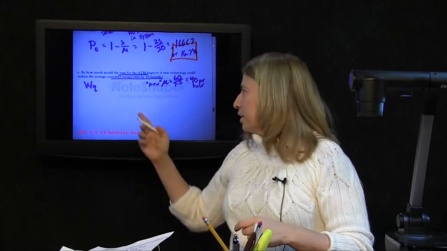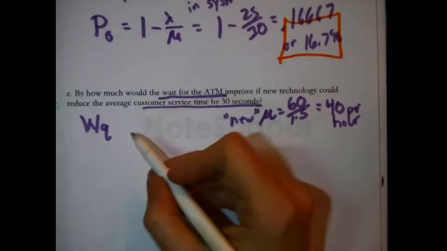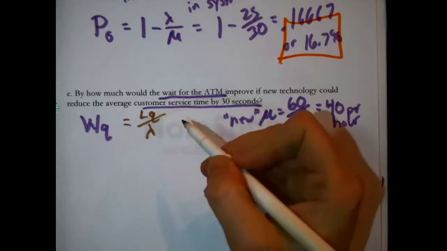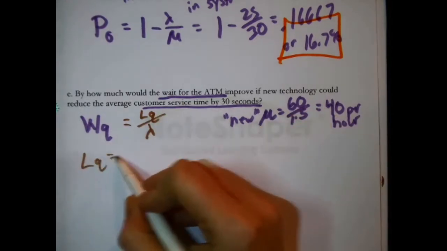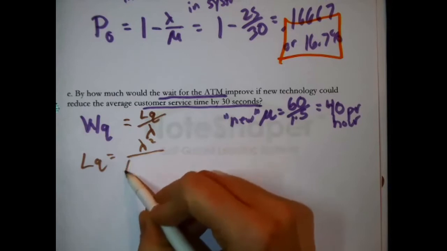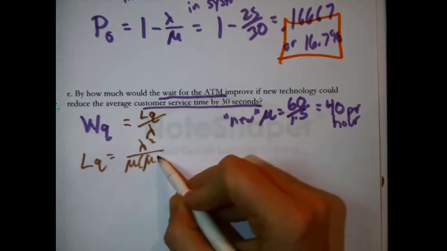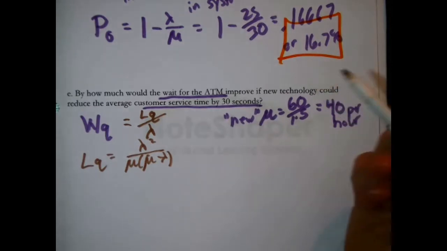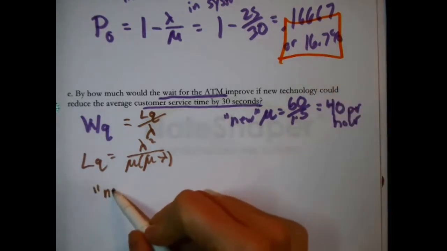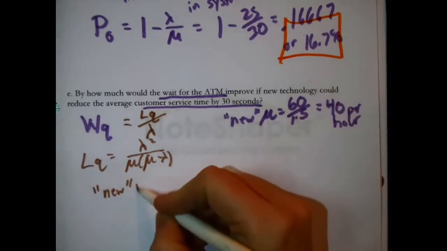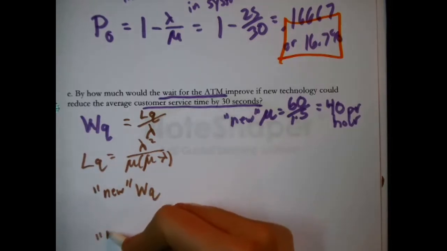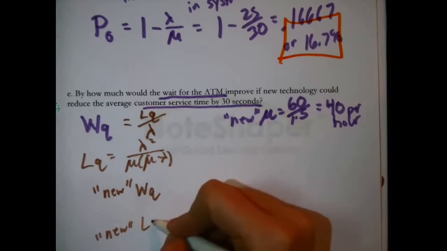So we can calculate, well, WQ is LQ divided by lambda, and LQ is lambda squared over mu minus lambda. We could essentially calculate a new WQ. But we can't do that until we calculate a new LQ, right?